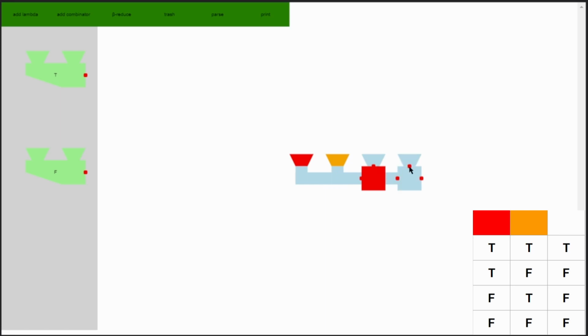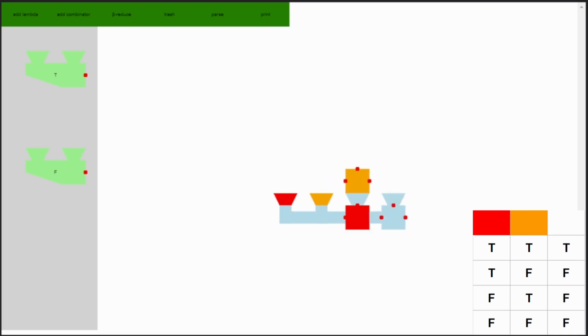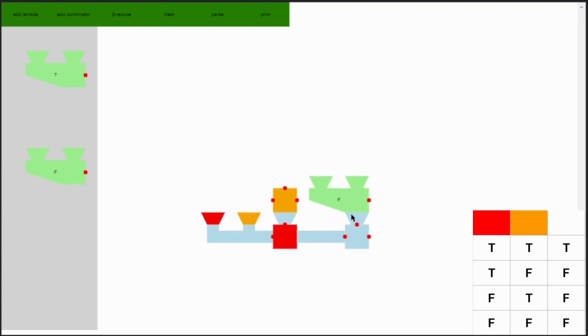We can give red 2 inputs, and depending on if it's true or false, it will select the first or the second. And we just figured out that if red is true, the output is always orange, so we can put in the first input as orange. And if red is false, we know the output has to be false no matter what, so we can put false in on the right.